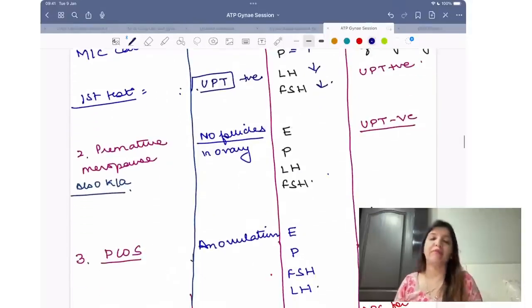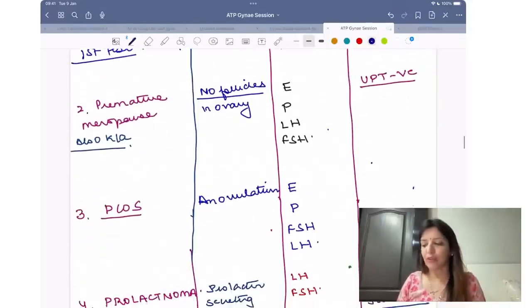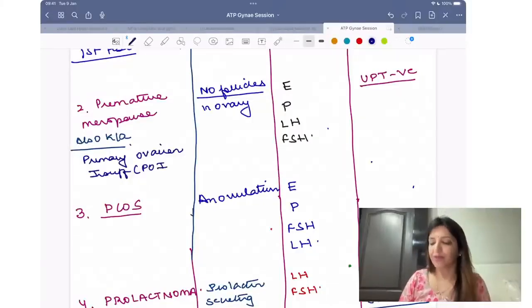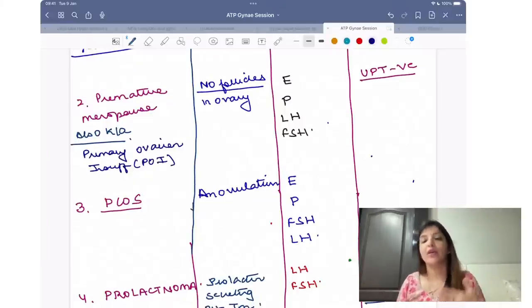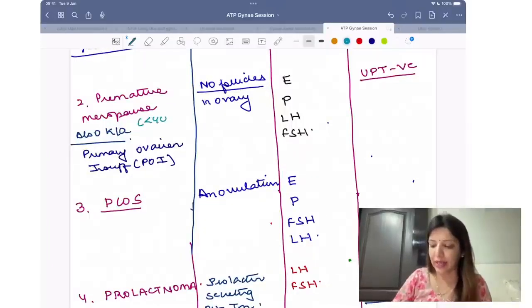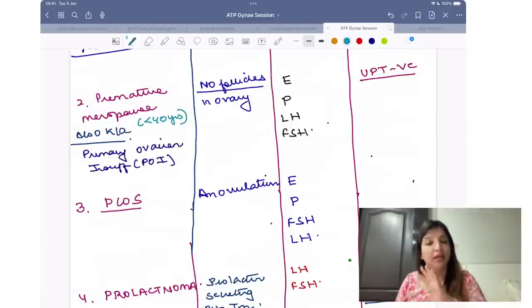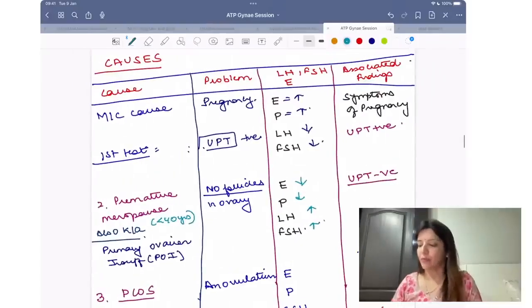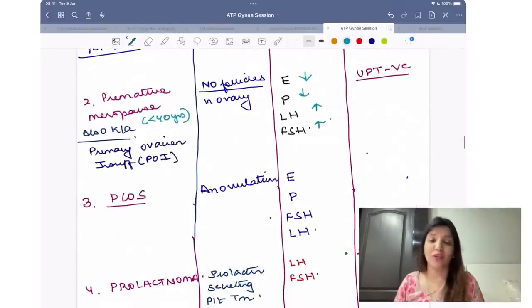Then let's talk about premature menopause. Premature menopause के केस में क्या है? Premature menopause, it is also called as primary ovarian insufficiency, POI. When do you call it as premature menopause? When menopause is happening at less than 40 years. Now there are no more follicles in the ovary. Because there are no more follicles, estrogen decreased, progesterone decreased, LH, FSH increased. But UPT is negative. Your question will say UPT negative, LH, FSH increased.